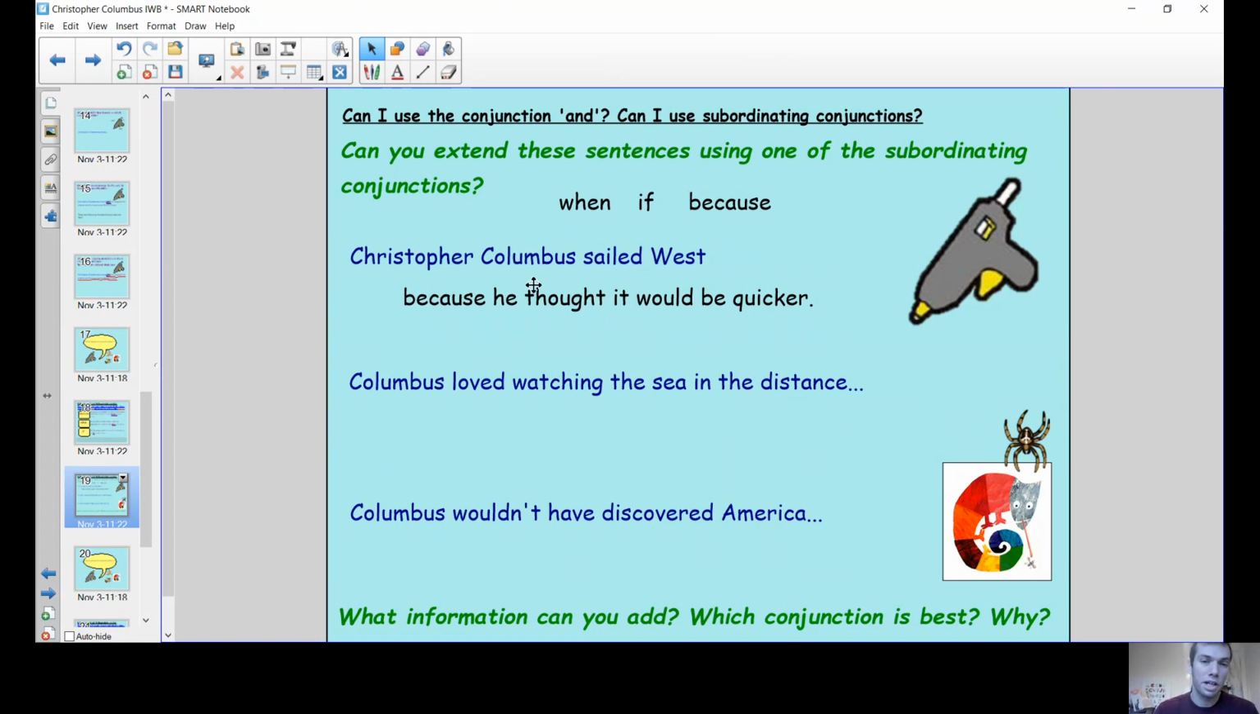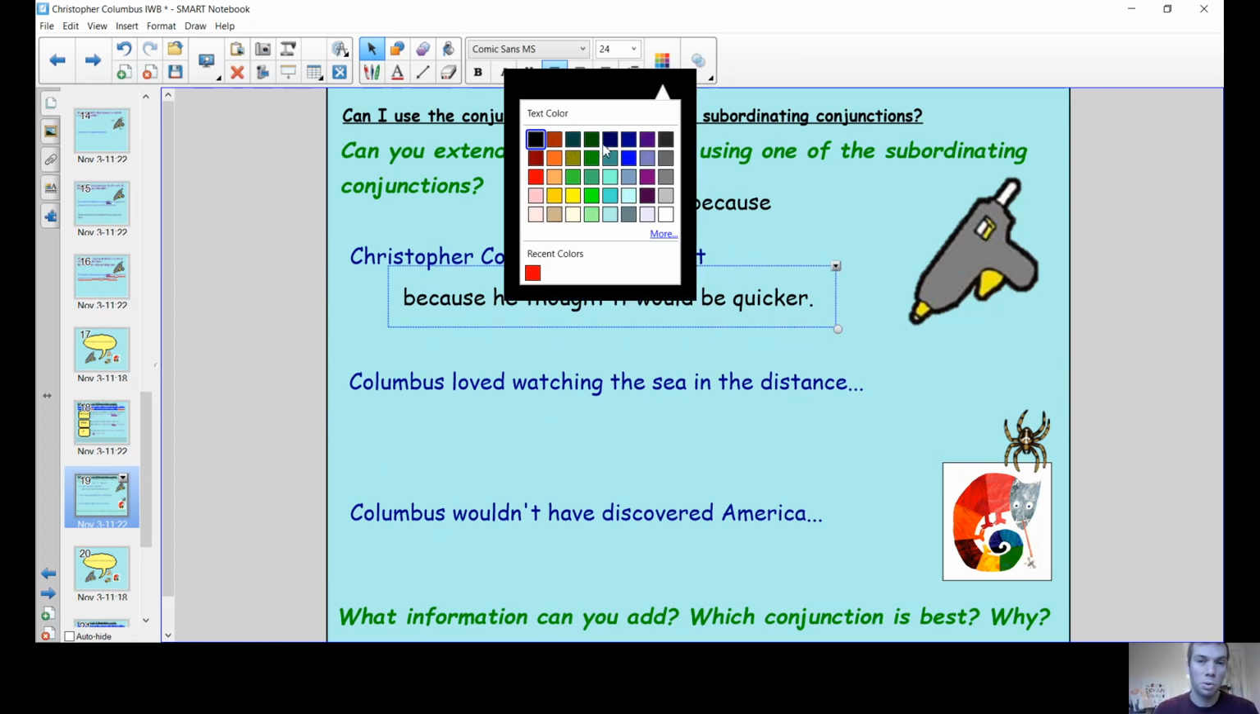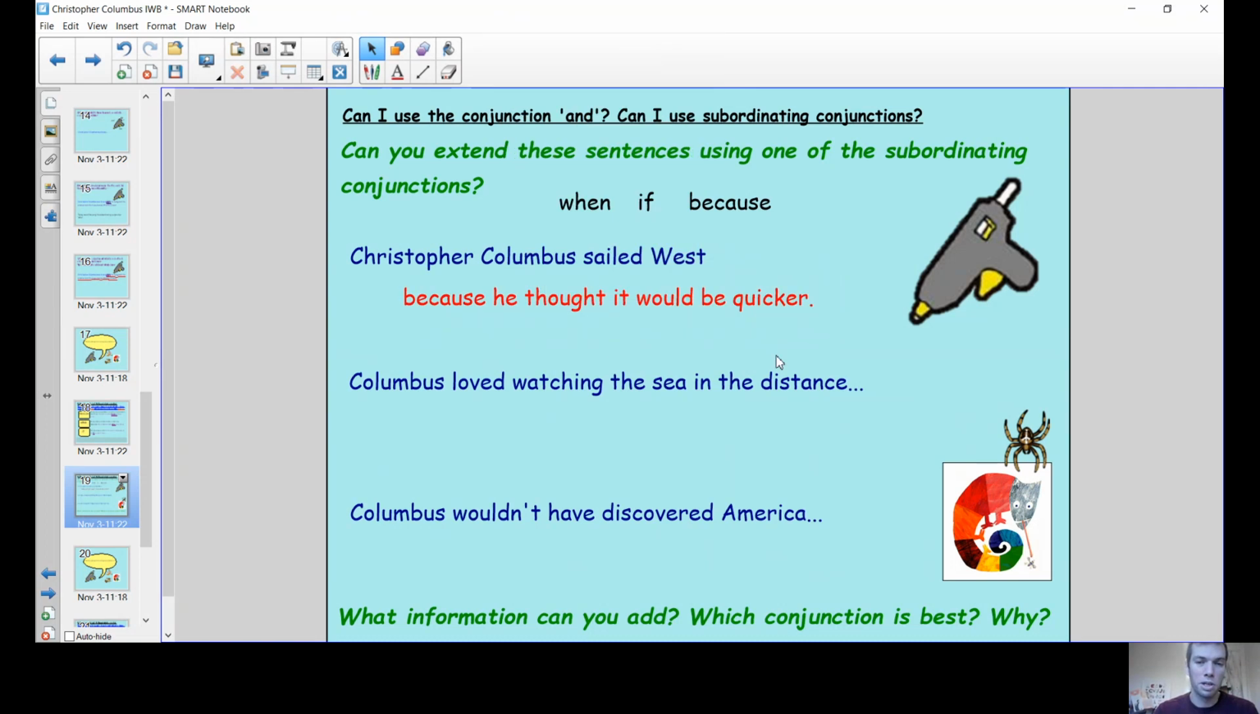Fantastic. And I've got two different colours. One for my subordinate clause, I've put this one in red, and one for my independent clause. Let's try our next one.